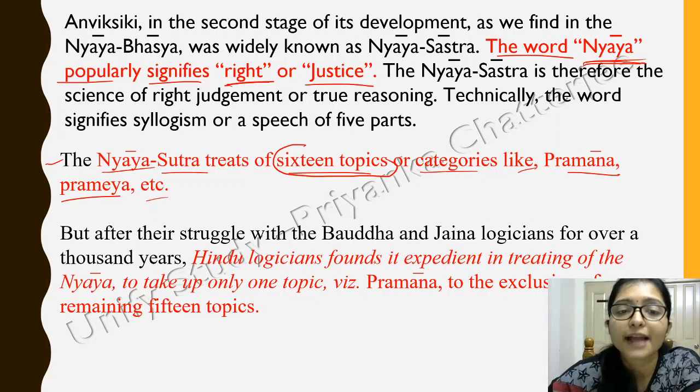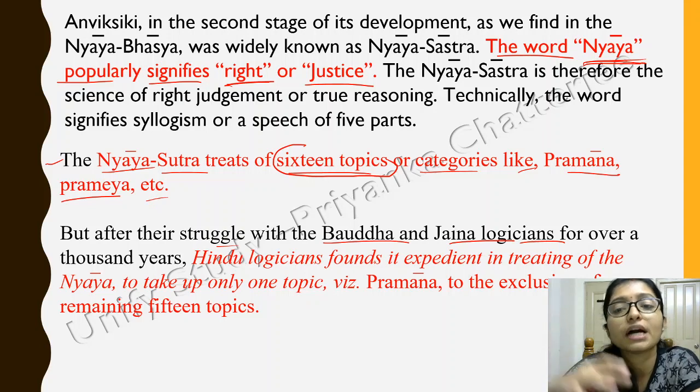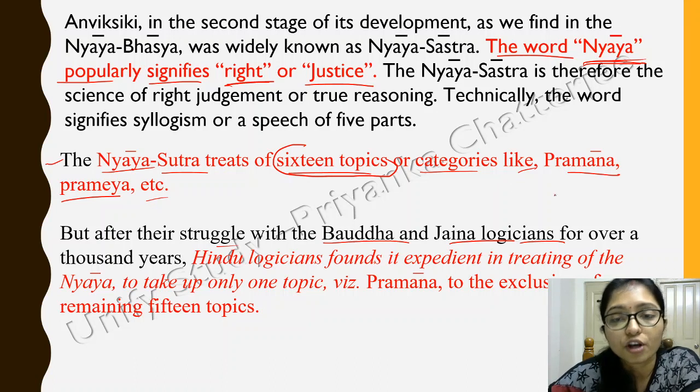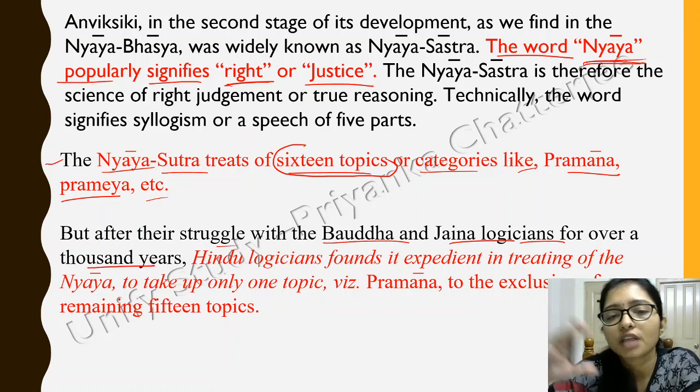But after that, the struggle with the Buddhist and Jaina logicians, because it is divided in two parts, Buddhist and Jaina logicians. There was a struggle for over 1,000 years.